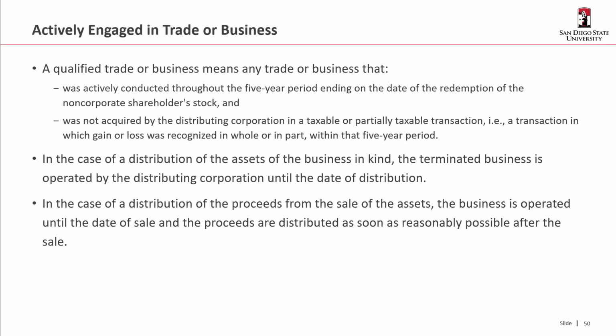So that rule is in place because that way you cannot acquire another corporation and then do a partial liquidation and try to get sale treatment so that certain shareholders can get out but others can remain in. So think of that as going out, acquiring a business, and then cranking through and doing a partial redemption on some of those shares. That's just not going to fly. You have to have owned it for 5 years. All right. However,